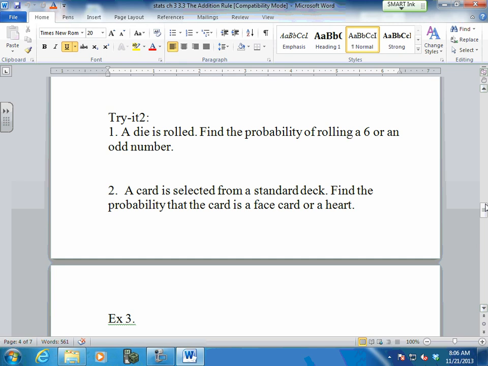Press the bottom button. The die is rolled. Find the probability of rolling a 6 or an odd number. So I'm gonna do what Mrs. Moore did. Good. Got the 6. Odd number would be 1, 3, 5. So we got 1, 2, 3, 4. Are they mutually exclusive? Yes. Good. And we can see it by his check marks that they are mutually exclusive. Thank you, buddy.